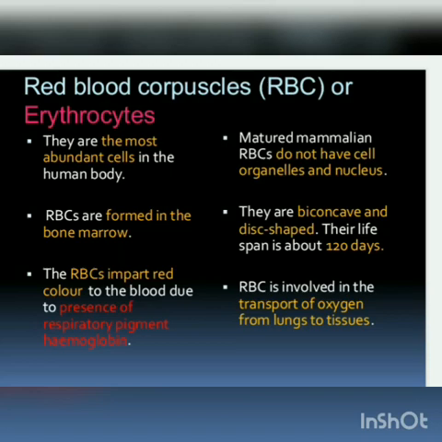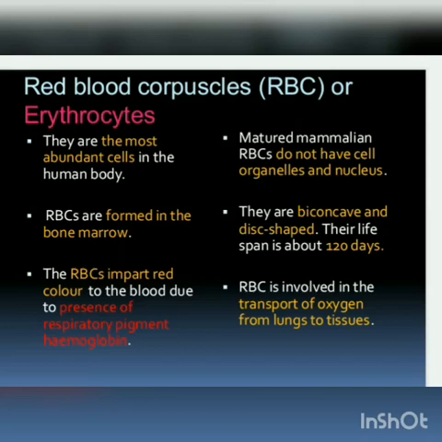These RBCs impart red color to the blood due to the presence of a respiratory pigment called hemoglobin. What is the reason for the red color? I told you we'll see it later; the time has come. The reason is the presence of the respiratory pigment called hemoglobin.